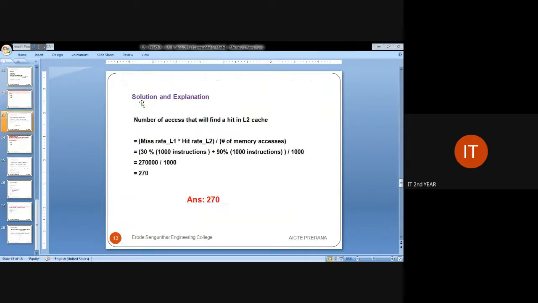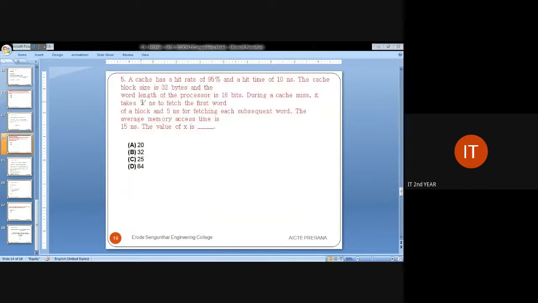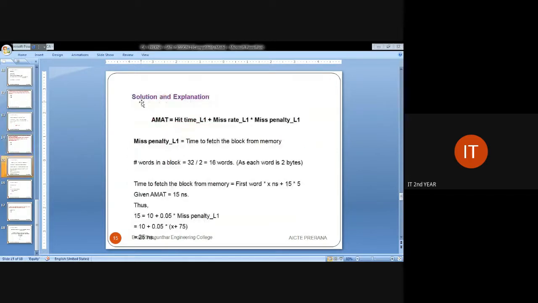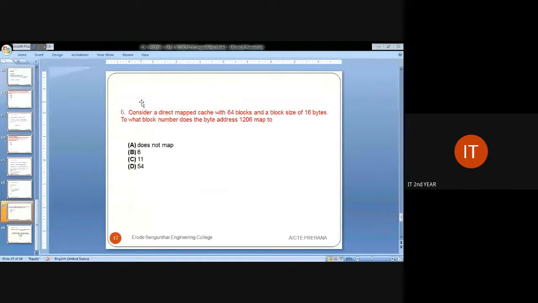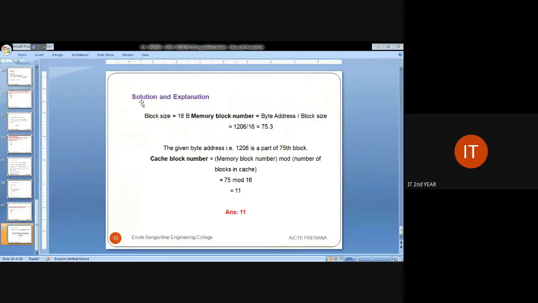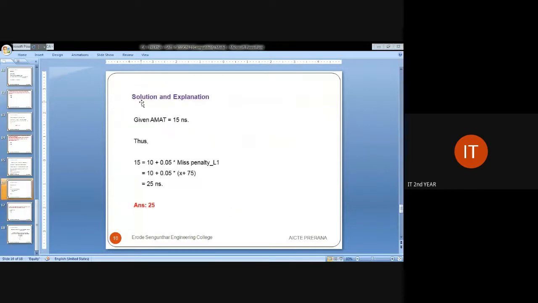The fourth was about L1 and L2 cache, cache miss and cache hit. The fifth was about the miss penalty and the total amount of time taken for fetching a particular data into the cache memory. The sixth was about the mapping involved in cache memory between the block size and the memory unit. This is what we have discussed in our GATE session today.